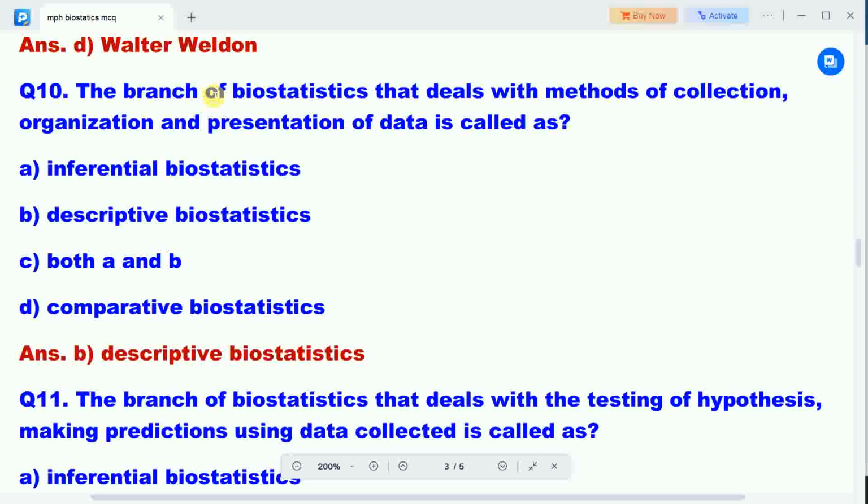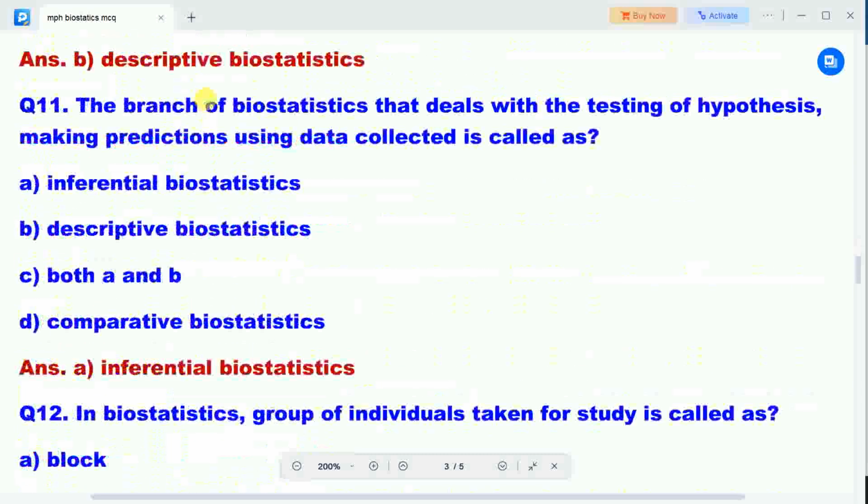Next question is, the branch of biostatistics that deals with testing of hypothesis and making predictions using data collected is called as. Options A, inferential biostatistics, B, descriptive biostatistics, C, both A and B, D, comparative biostatistics.